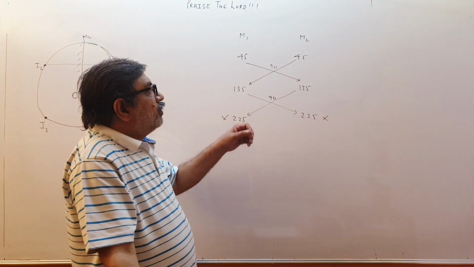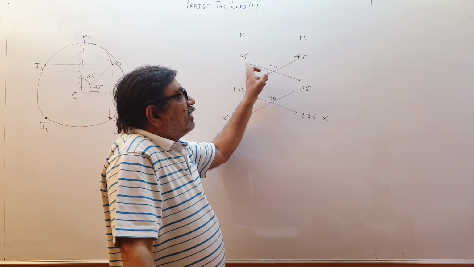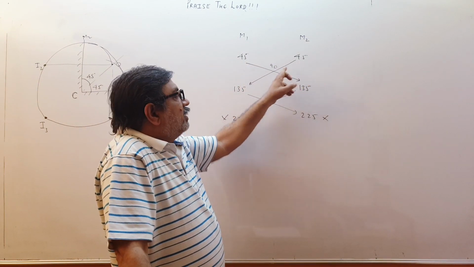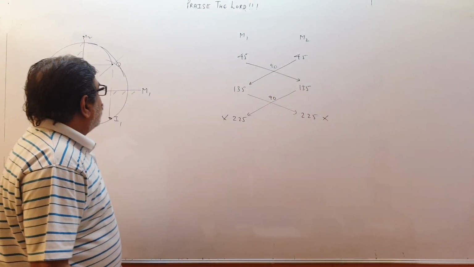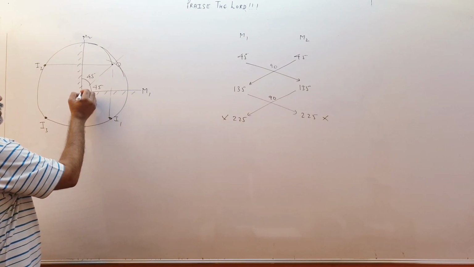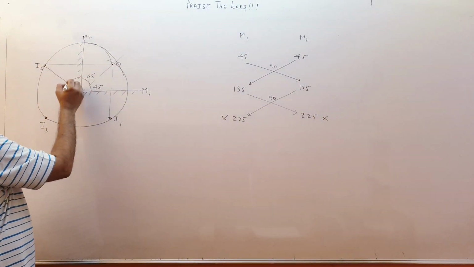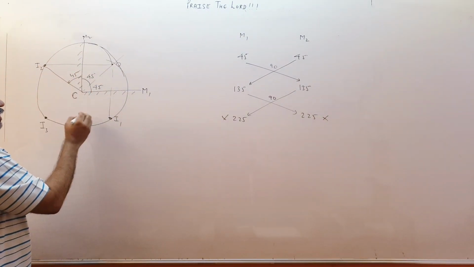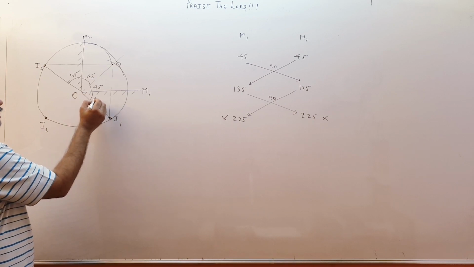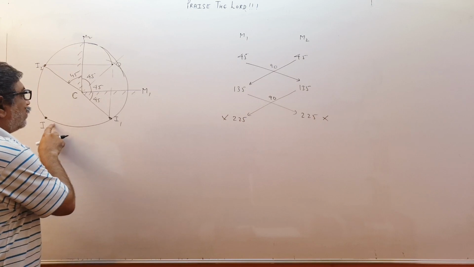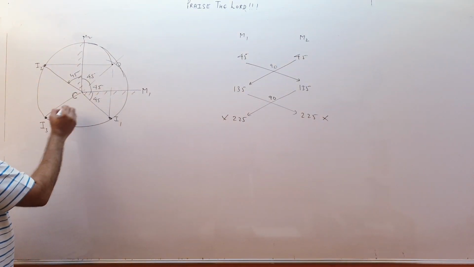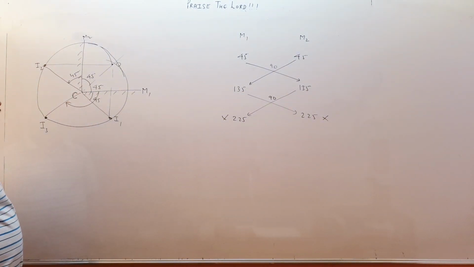Now you can see, therefore, the first image will be at 45 degree angle, the second image at 45 degree angle, the third one at 135, and the fourth one at 135. So if you start seeing from here, this was a 45 degree angle. Understand? This was also a 45 degree angle. This image for this mirror is at an angle of 135.